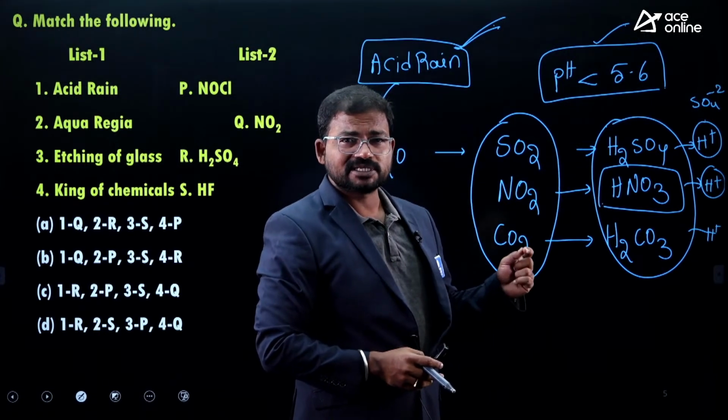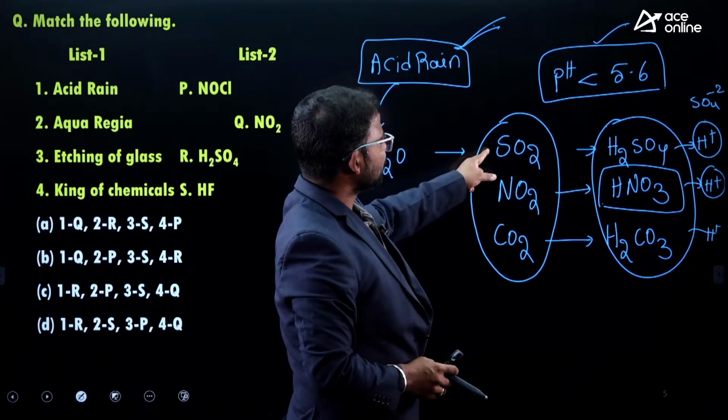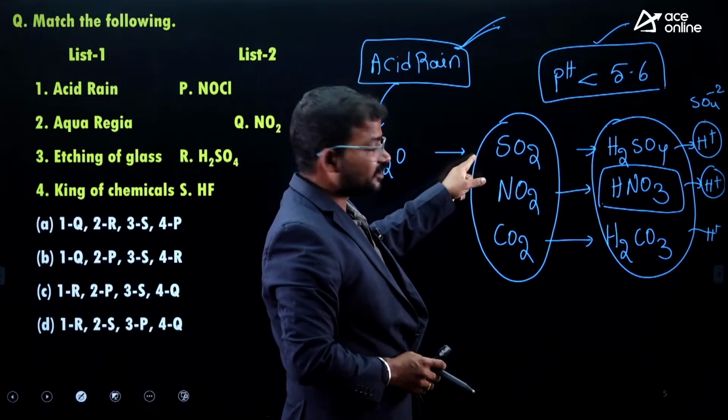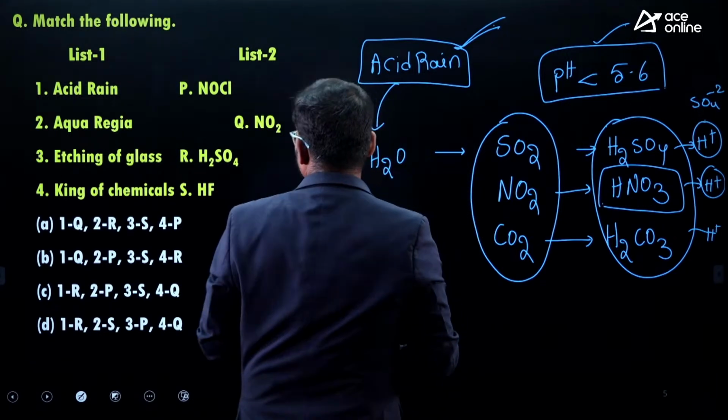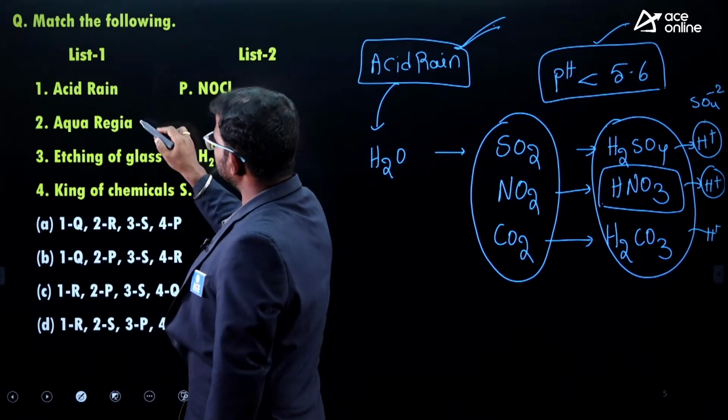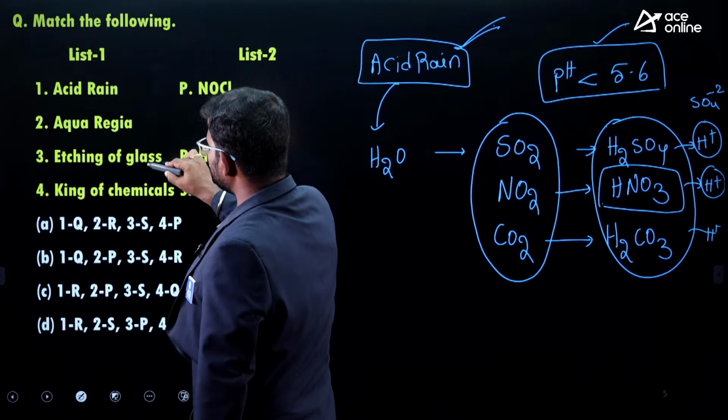And which chemical is majorly responsible for acid rain? First we have to give priority to sulfur dioxide, followed by nitrogen dioxide. So that's why, guys, here the correct answer is this. Next, aquaregia, etching of glass.